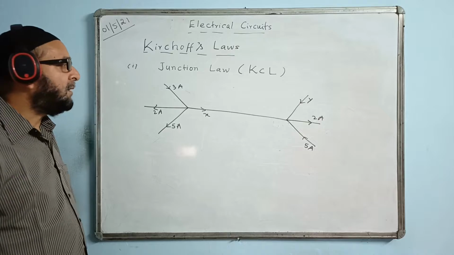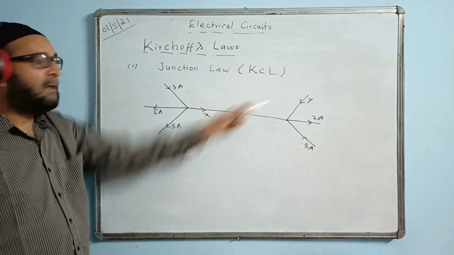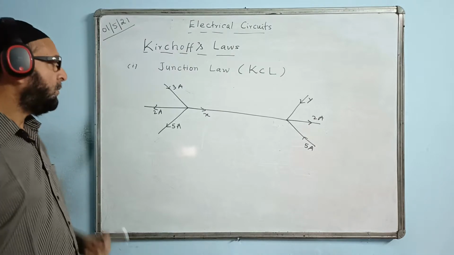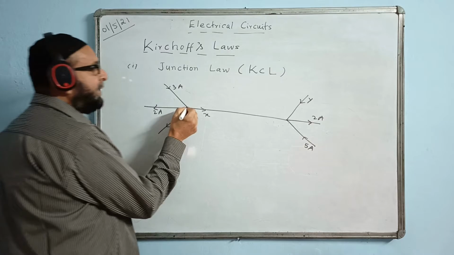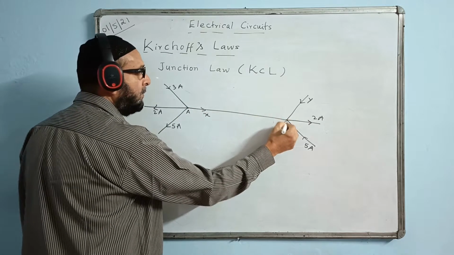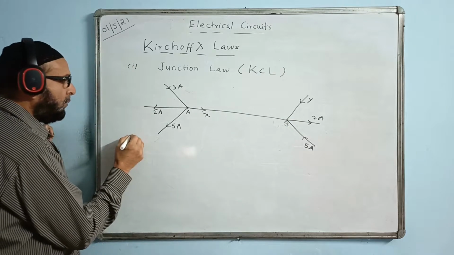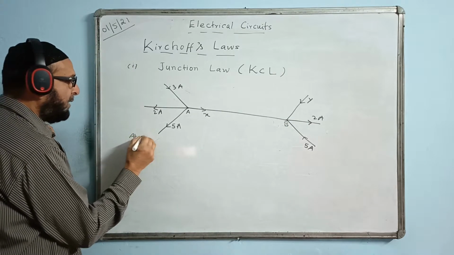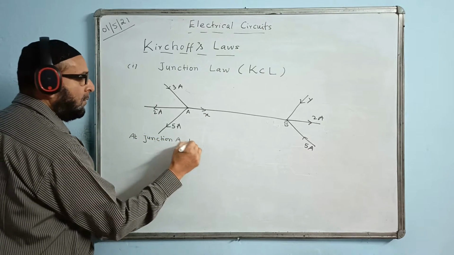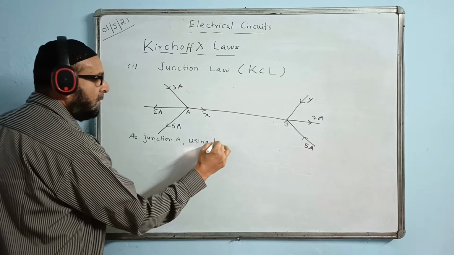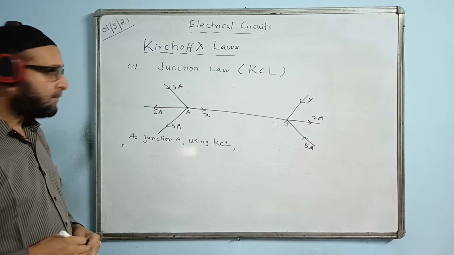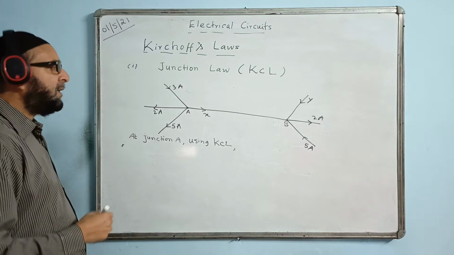Here is the diagram given and they are asking you to find the value of X current and find the value of Y current. Now I'll take the one meeting point, junction, here, another junction here. So I can name them myself, A and B. Now we can just answer now at junction A using KCL, Kirchhoff's current law. I'll look at the junction A and I'll find the answer.